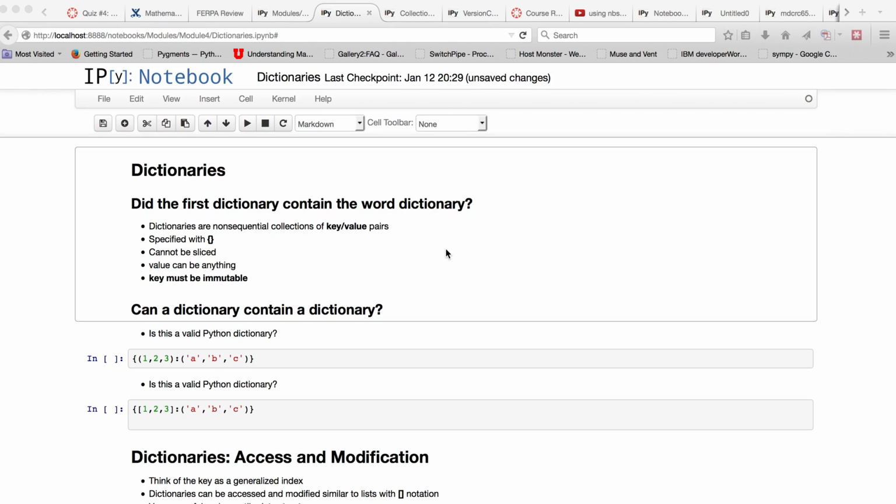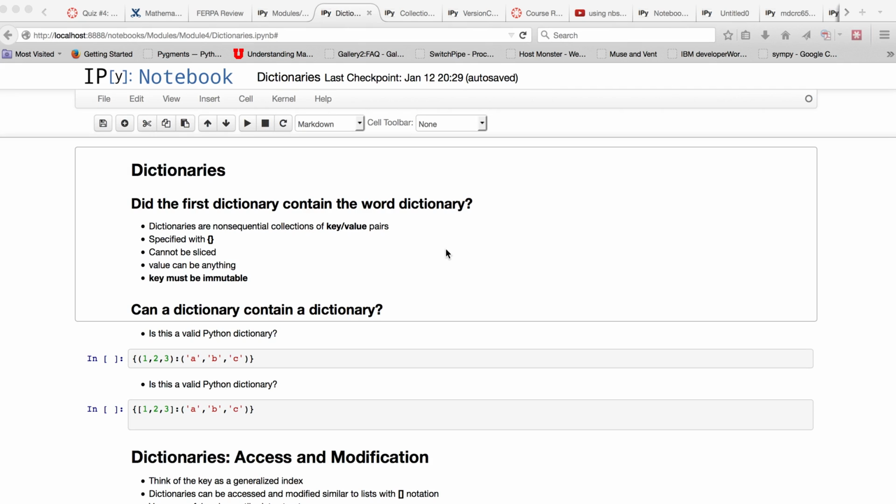Okay, dictionaries are one of the most powerful tools available in Python. Powerful because they're incredibly flexible. Dictionaries are non-sequential collections of key value pairs. You can think of it like a list, whereas a list is indexed by consecutive integers 0, 1, 2, 3, 4.